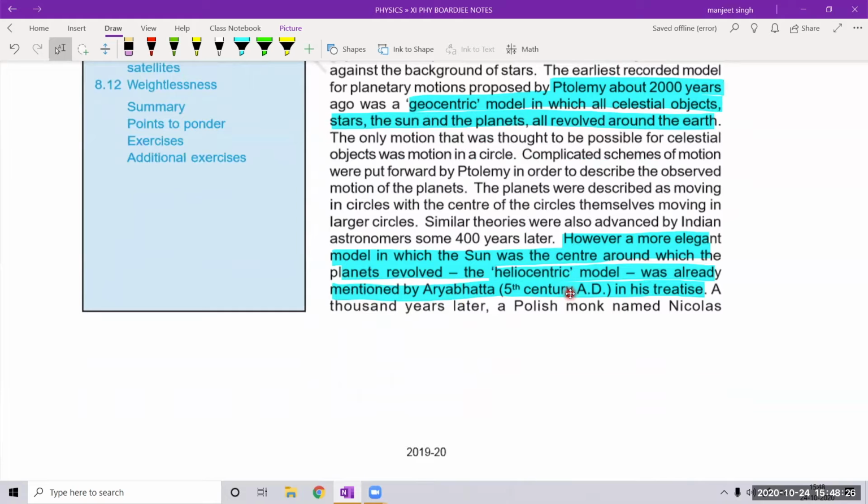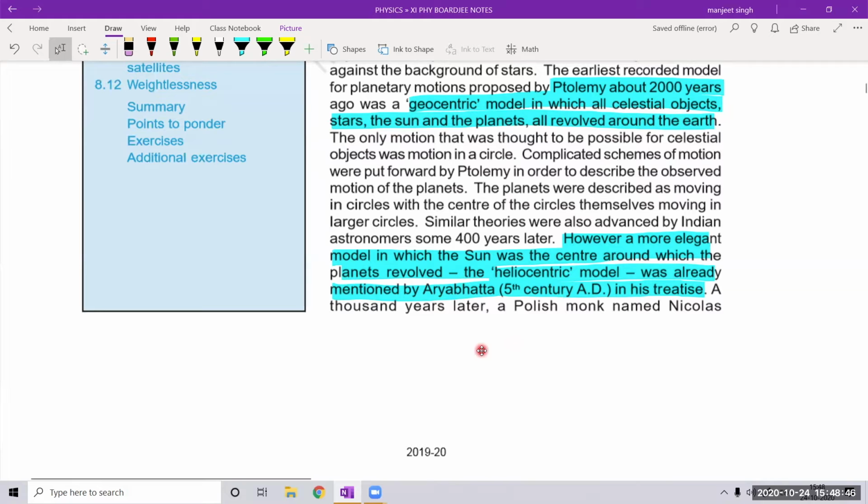So 400 years later, a more elegant model in which the sun was at the center around which the planets revolved, that is known as the heliocentric model, was already mentioned by Aryabhatta, 5th century AD.